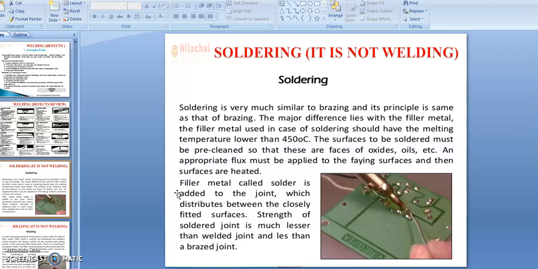The surface to be soldered must be pre-cleaned so that it is free of oxides, oils, etc., and appropriate flux must be applied to the mating surface, and then the surfaces are heated. Filler metal called solder is applied to the joint, which distributes over the closely fitted surface. The strength of a soldered joint is much lesser than a welded joint and less than a brazed joint.